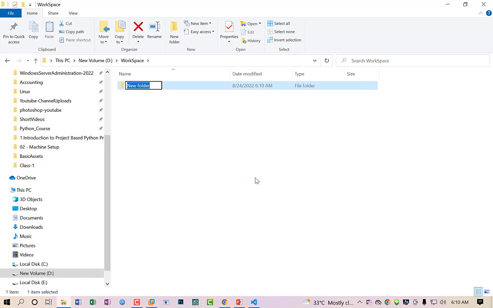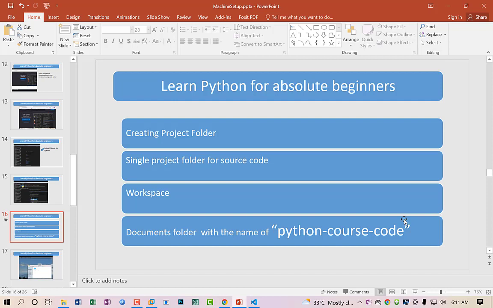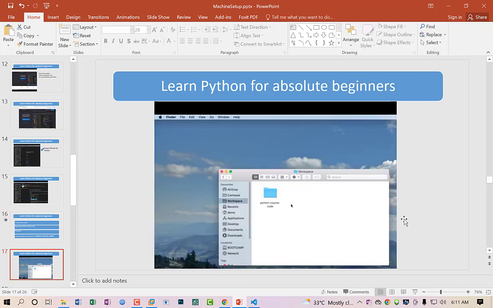The name of my project is Python-course-code. See? This is the way I will create this type of folder. So now I have created this successfully. Now let's move to the next slide.